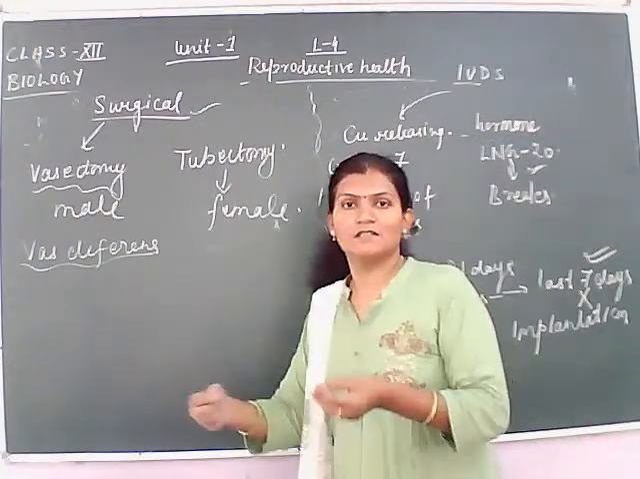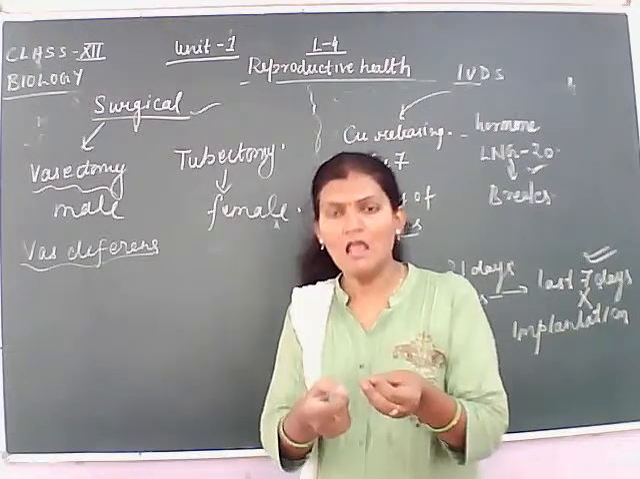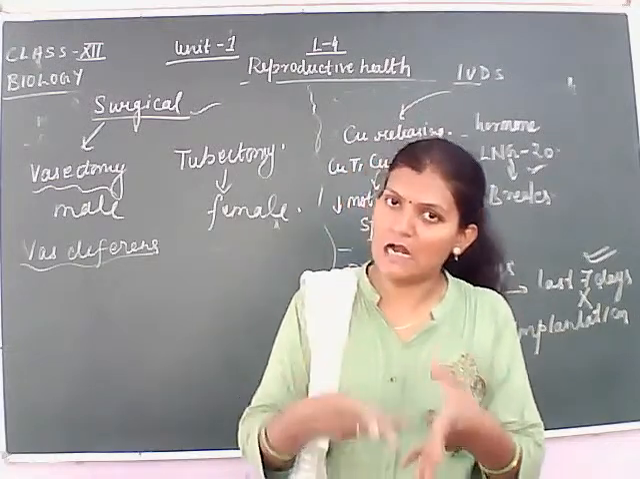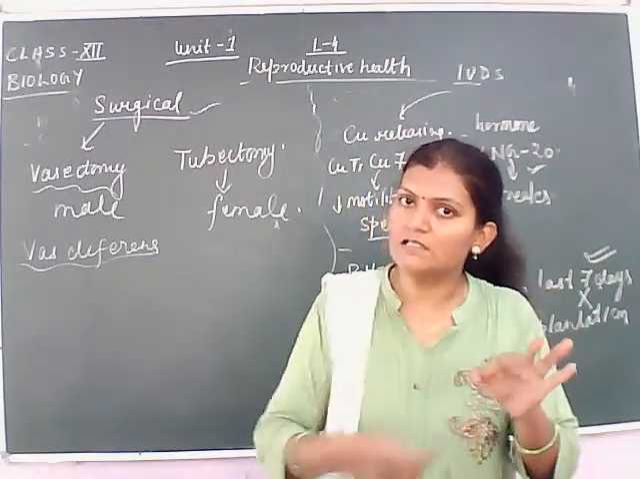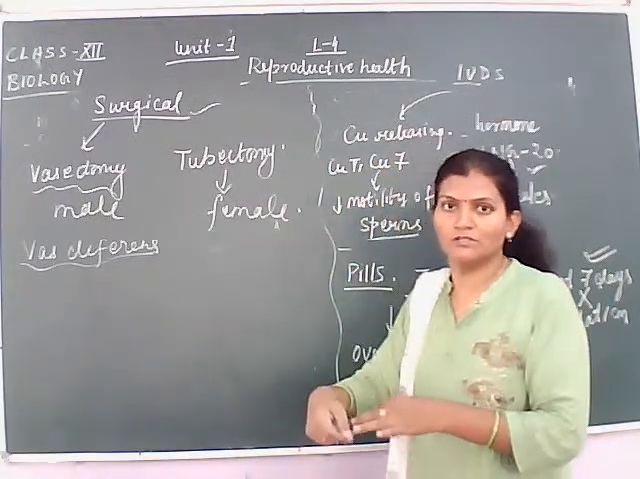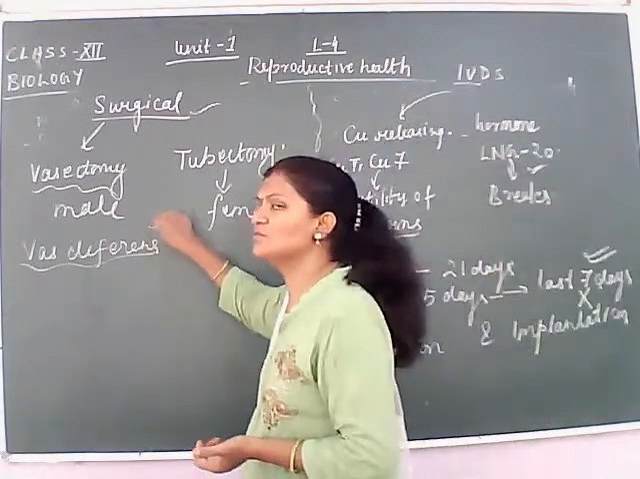This tube is taken out by a small incision in the scrotum, and when the tube is taken out, it is cut and then tied, so that the sperm will not come out of the tube to meet the ovum, and hence fertilization is prevented.